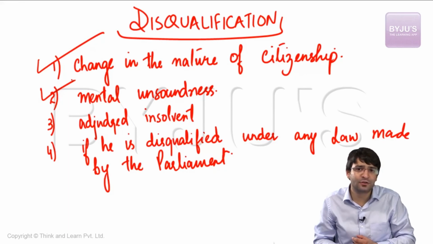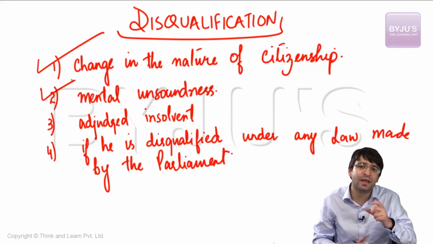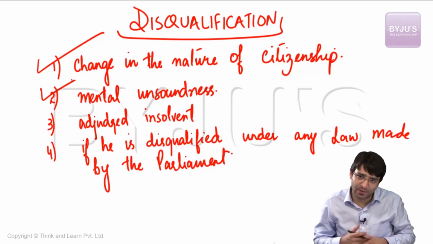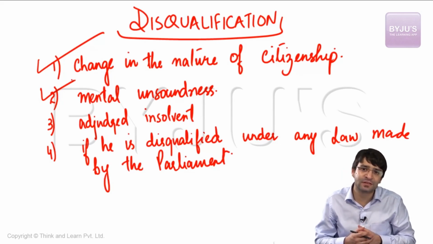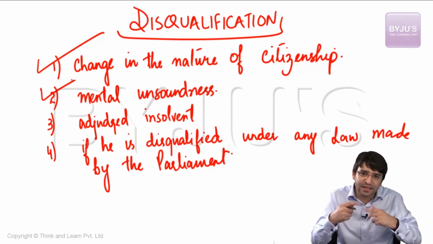I cannot be in a position to make good laws, to make just laws, because I do not have that mental capacity, mental faculty to make laws for the rest of the population of this country. You may sympathize with me, you may show empathy towards me, but clearly I cannot be entrusted with this important business of lawmaking. So if I turn mentally unsound, disqualified.